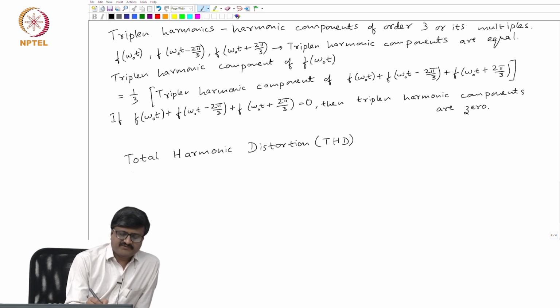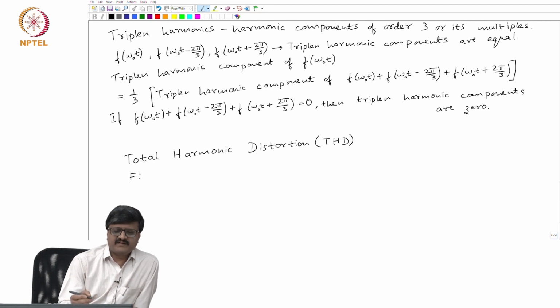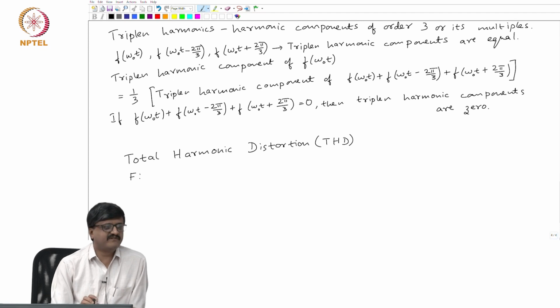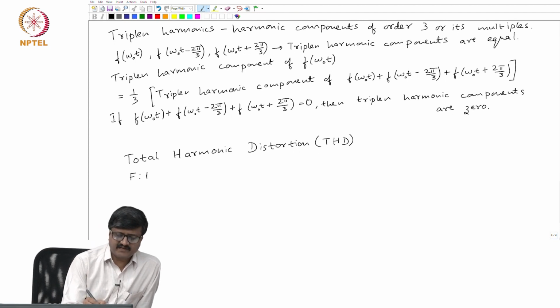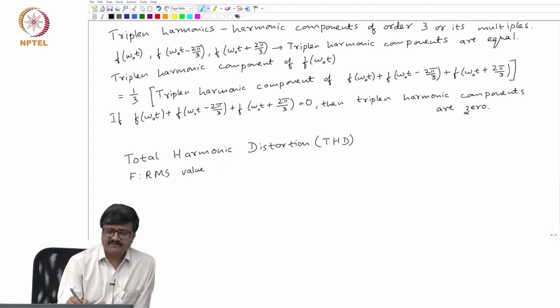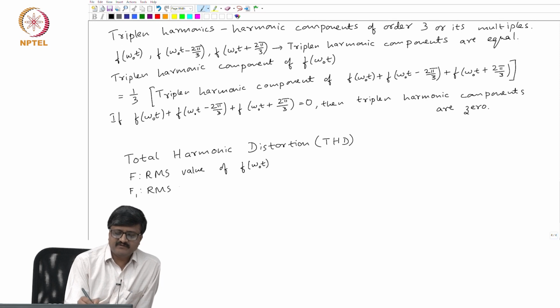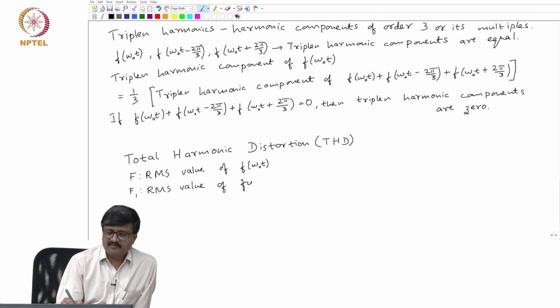So, suppose I use this notation F. Instead of using I or V for voltage or current, I am just using a general notation F, so that it is applicable for voltage or current. Suppose F is the RMS value of our periodic waveform f of omega o t, and f subscript 1 is the RMS value of the fundamental component of f of omega o t.